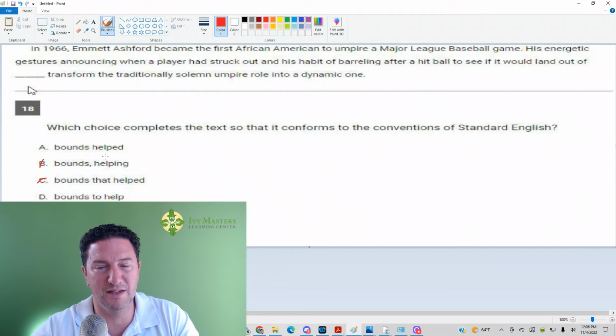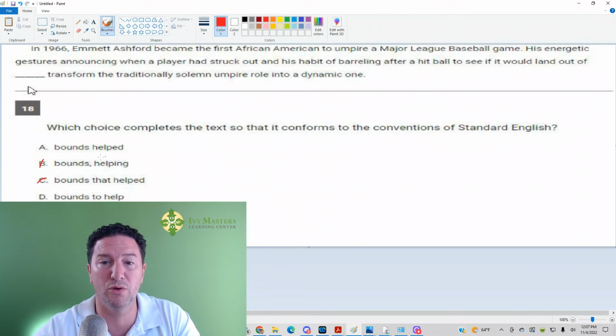I'm going to read with D in place. His energetic gestures announcing when a player had struck out and his habit of barreling after a hit ball to see if it would land out of bounds to help transform the traditionally solemn umpire role into a dynamic one. Blah, blah, blah. D is going to be wrong. Also a sentence fragment.